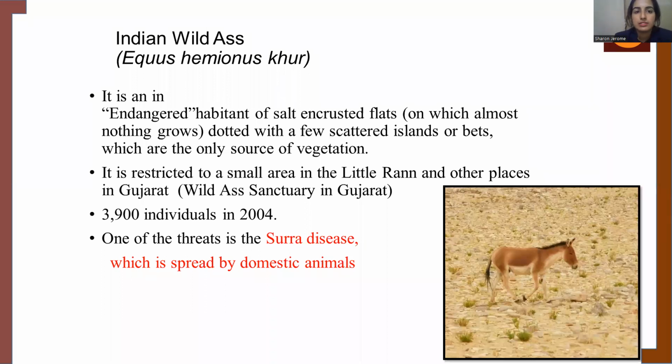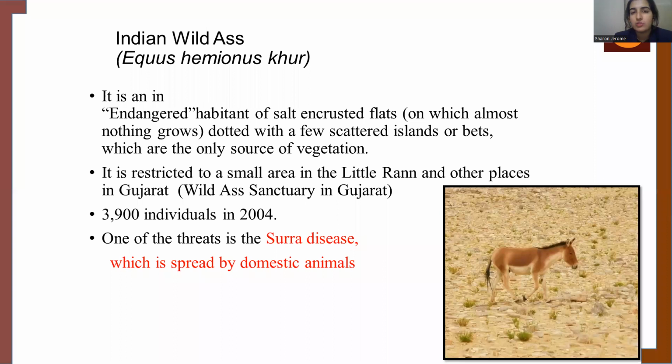So now let's look into another endangered species, that is the Indian wild ass. This species is restricted to small areas in the Little Rann and other places in Gujarat. According to the statistics of 2004, only 3,900 individuals of Indian wild ass are left.